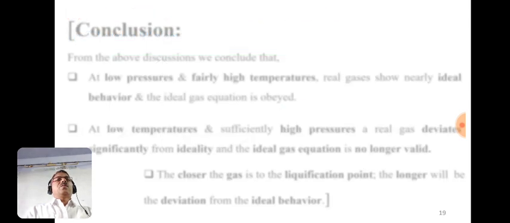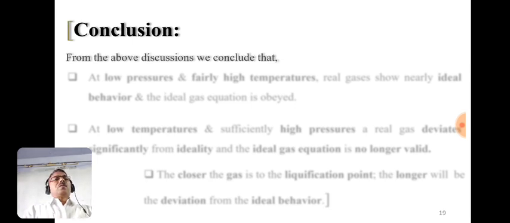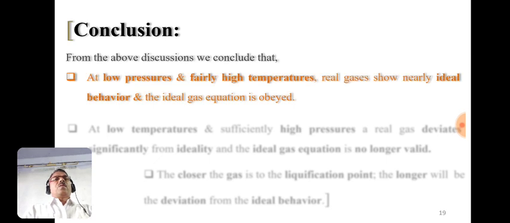From this we can conclude that at low pressures and fairly high temperatures, real gases show nearly ideal behavior and the ideal gas equation is obeyed. So real gases behave ideally at very low pressures and at fairly high temperatures.